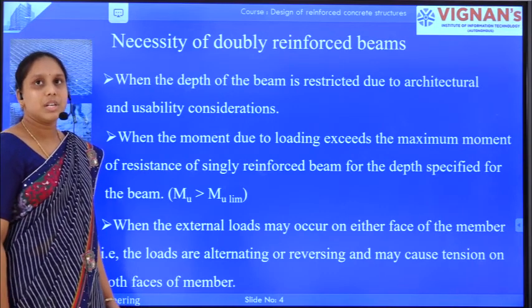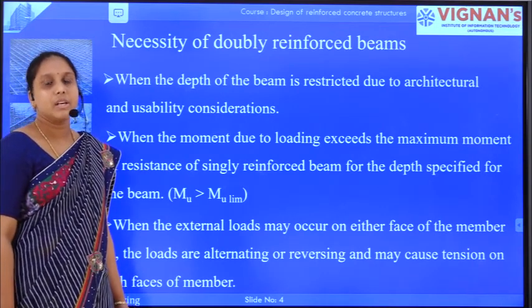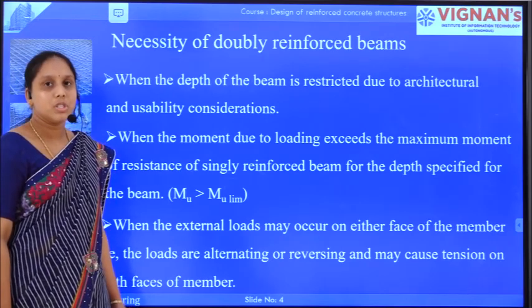So in the next lecture we are going to discuss the analysis of doubly reinforced beams.